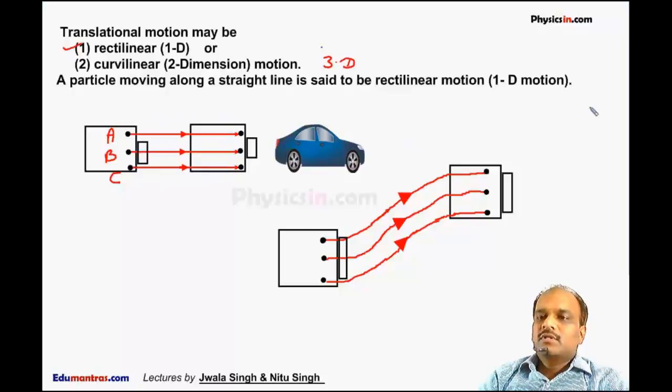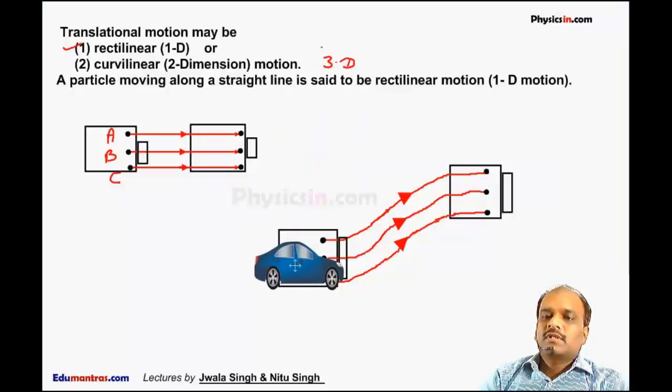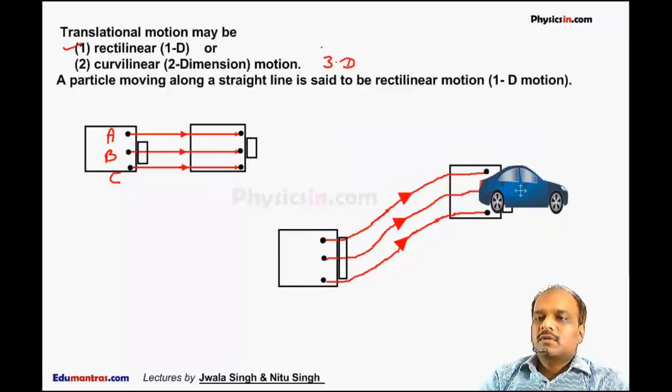But if the same car is moving such that, suppose it is here and it is moving like this, not in a straight path, it is moving in a curved path.